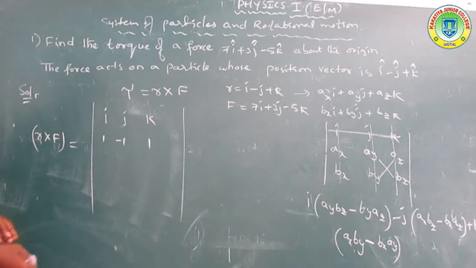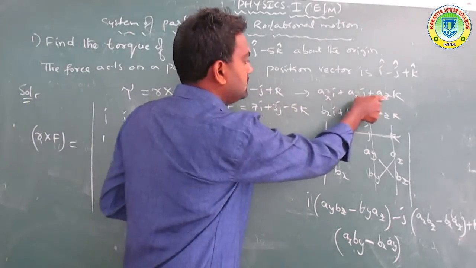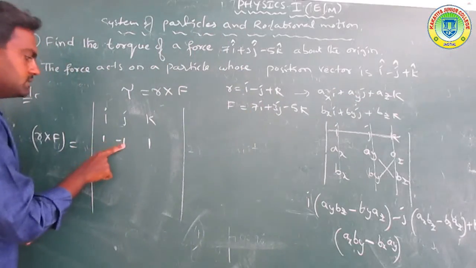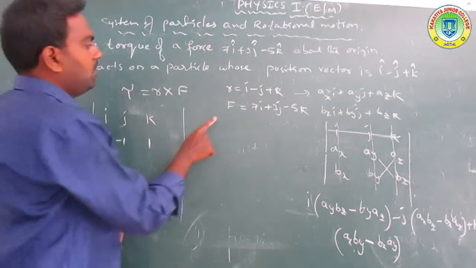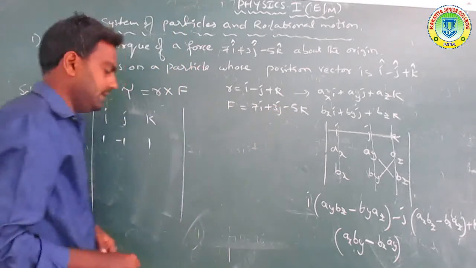Now r is 1, minus 1, 1, and the force is 7, 3, minus 5.